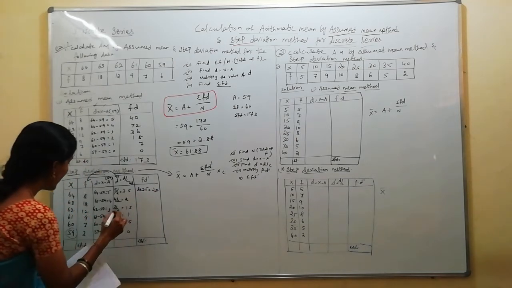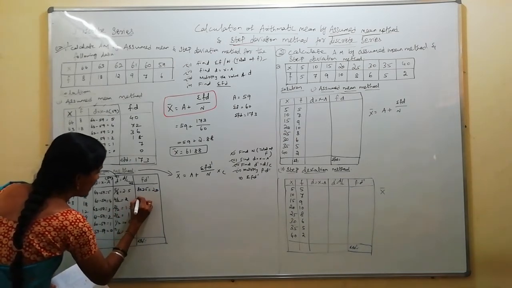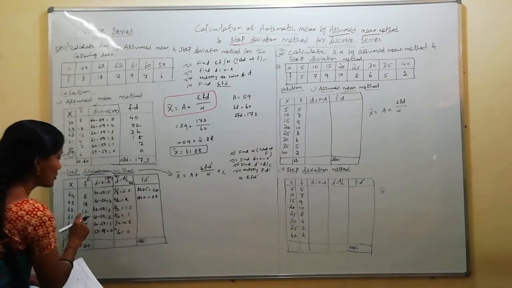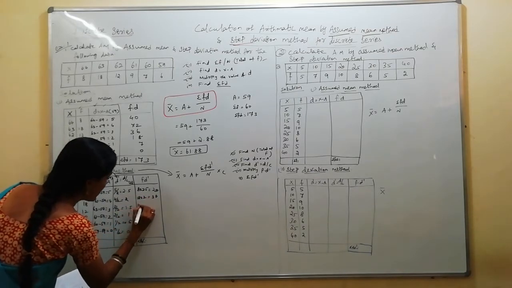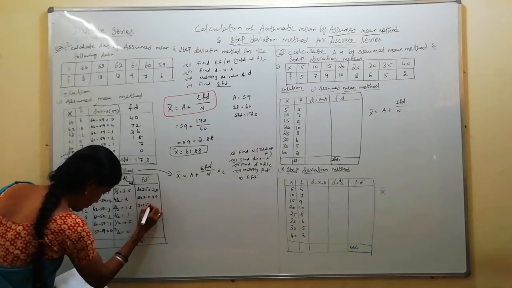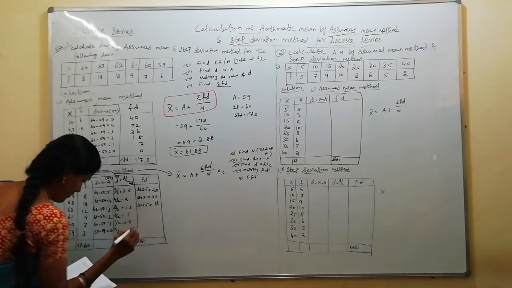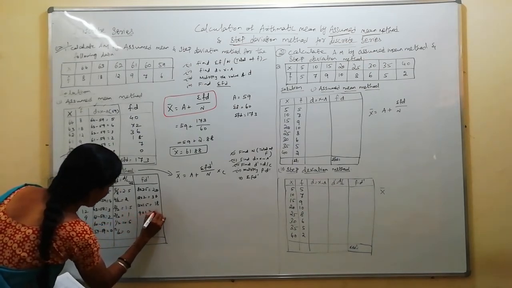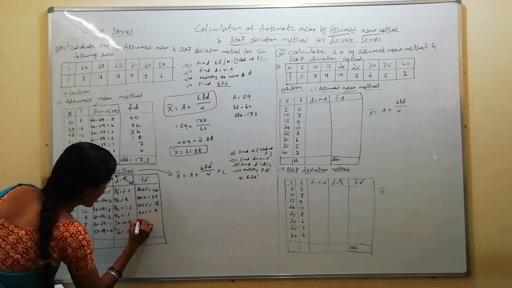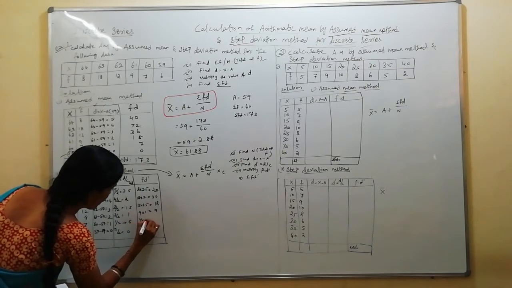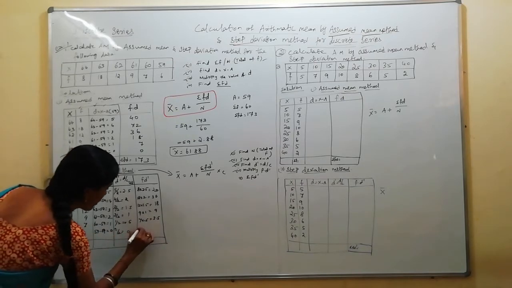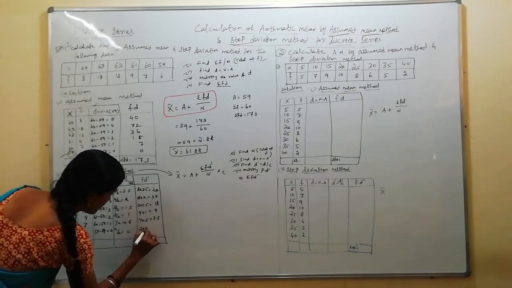Next, 18 into 2 is equal to 36. Next, 12 into 1.5, how much? 18. Next, 9 into 1, obviously 9. Next, 7 into 0.5 is equal to 3.5. Next, 2 into 0, obviously 0.